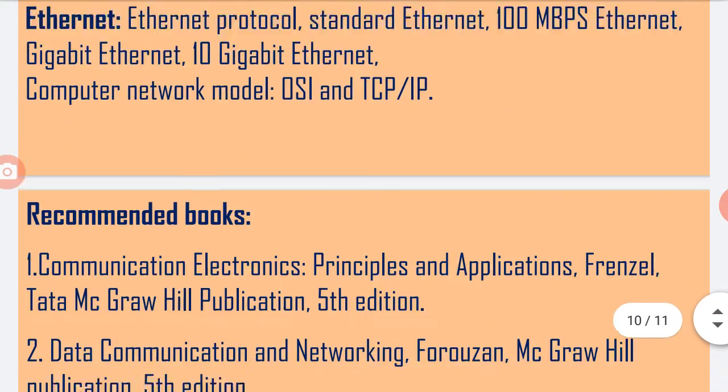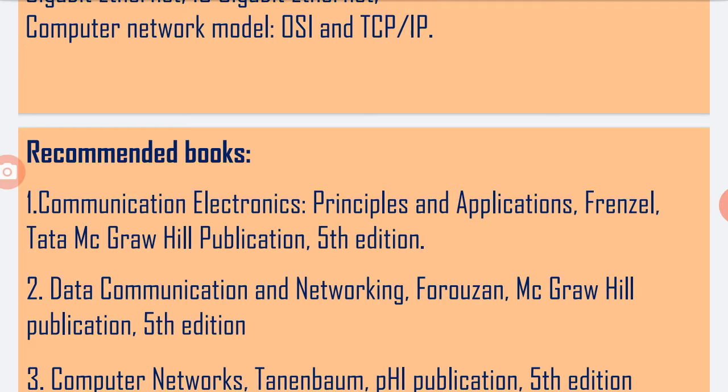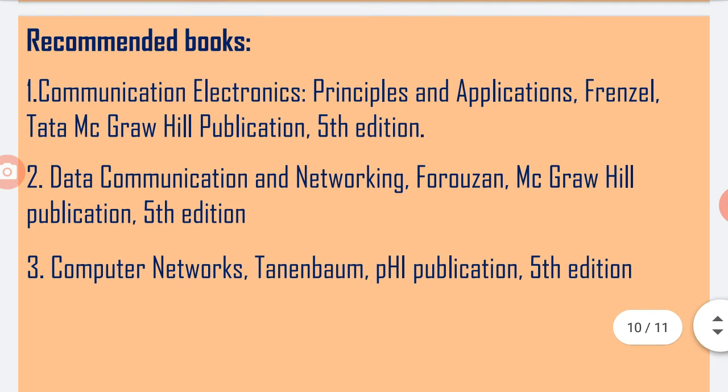While studying these chapters, students should refer to the following reference books. The first one is Communication Electronics, Principles and Applications by Frenzel. The second book is Data Communication and Networking by Forouzan, McGraw-Hill publication. It has a 5th edition. And the third one is Computer Networks by Tanenbaum, PHI publication. It has also a 5th edition.